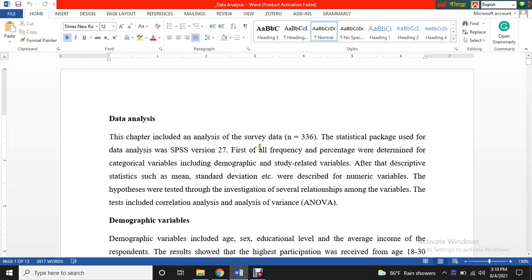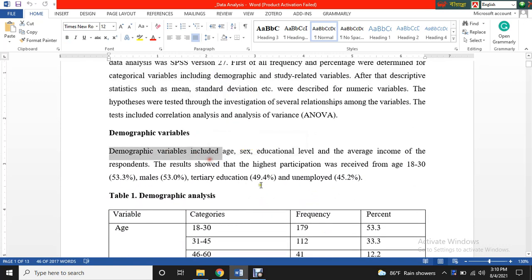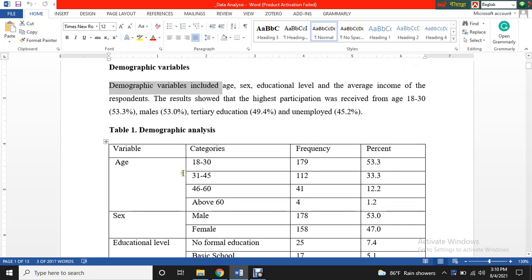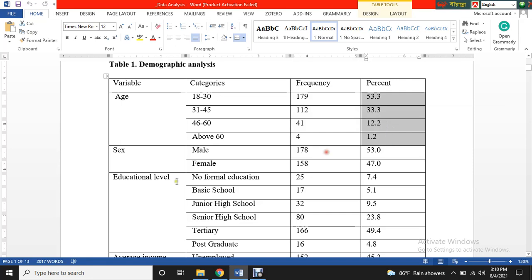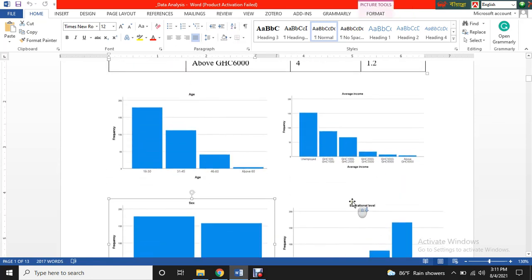Now I will demonstrate how I did the analysis, and I will try to clarify the questions that you have asked me. So first of all, I used SPSS, your data set. Then I described the introduction. Then I did the demographic analysis of the variables, just their frequency, the number of participants, and the percentages. The four demographic variables and their bar graphs.